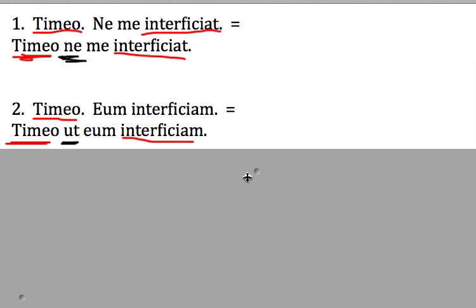Okay? I know my explanation was probably kind of funky, and the concept is kind of funky, but what you really need to know from this is a fearing clause with a verb of fearing will have an ut or ne, and they will mean the opposite of what you expect. And then you'll have a subjunctive verb.